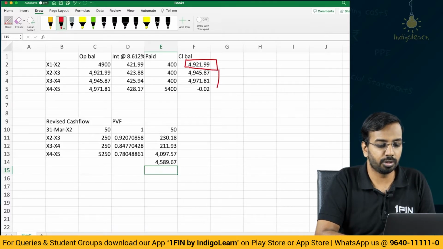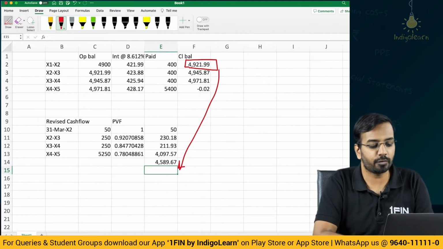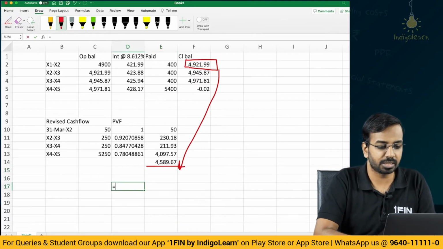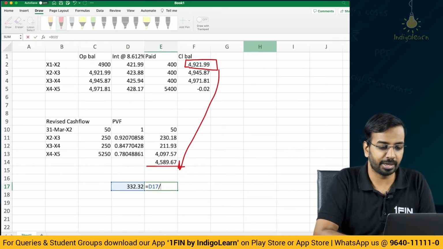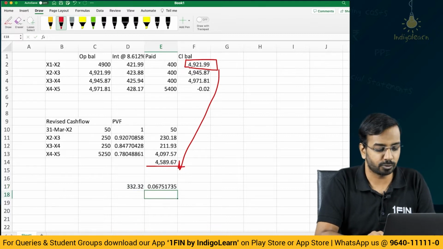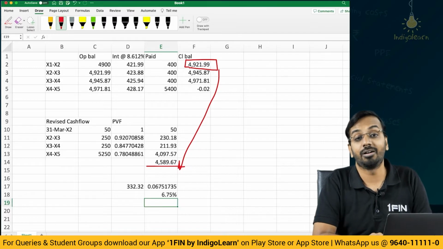The value of the new liability is 4589.67. Now you compare with this, what is the difference? The difference is 4921 minus 4589.67, 332. 332 divided by 4921.91 is 6.75. So it is 6.75%. Hence, this is not a replacement.